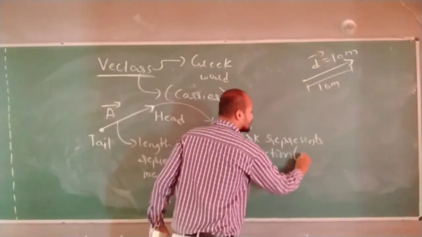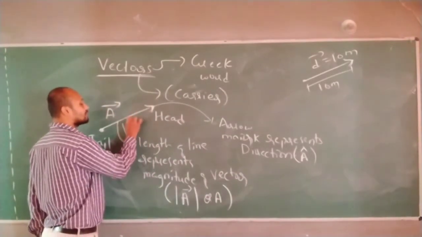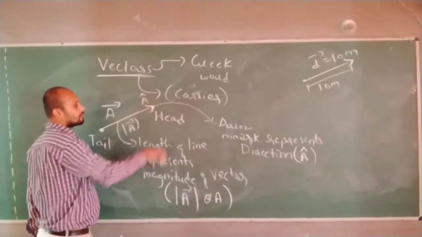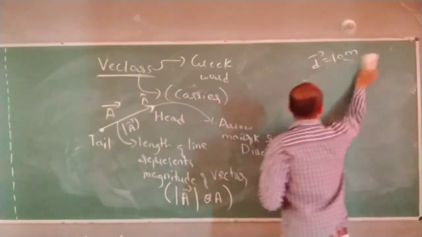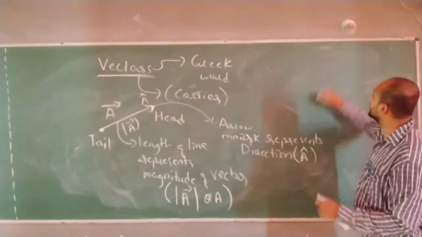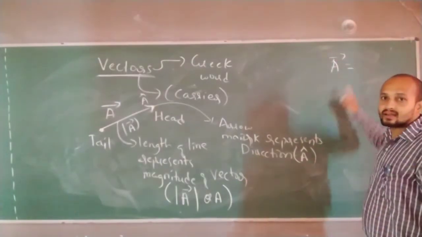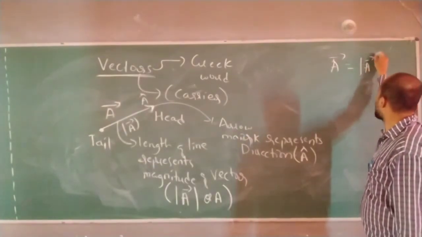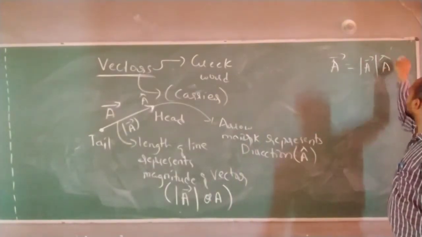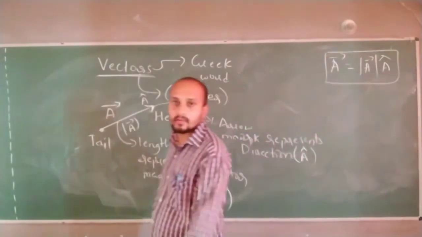The symbol for direction is A cap. Now this vector has a magnitude A and direction A cap. Correct? So I can make a mathematical definition. What is a vector mathematically? A vector is nothing but a quantity which has got magnitude and direction. This is the basic definition for a vector with this arrow mark.